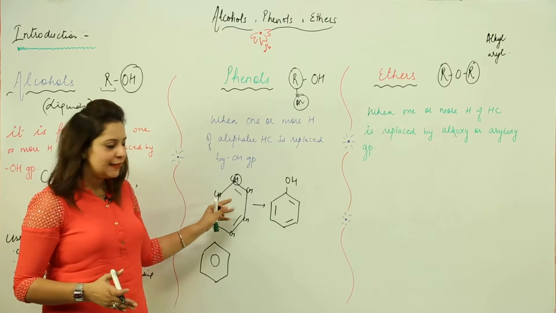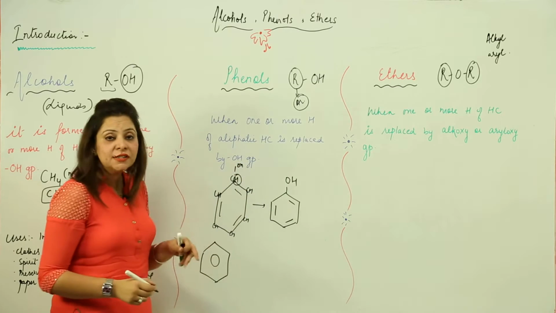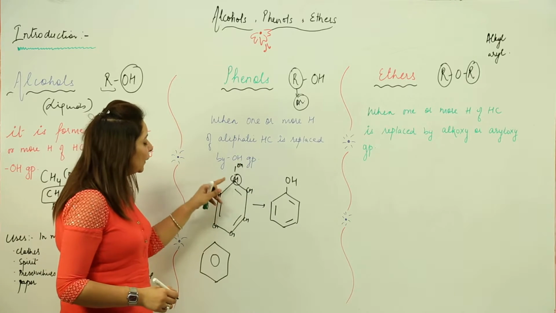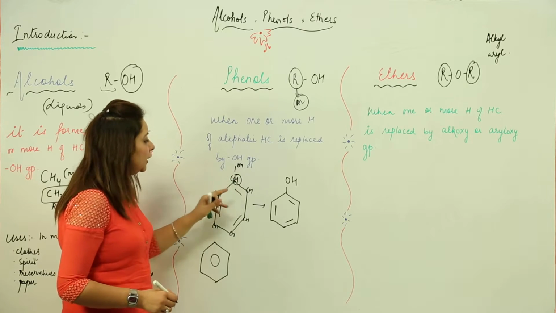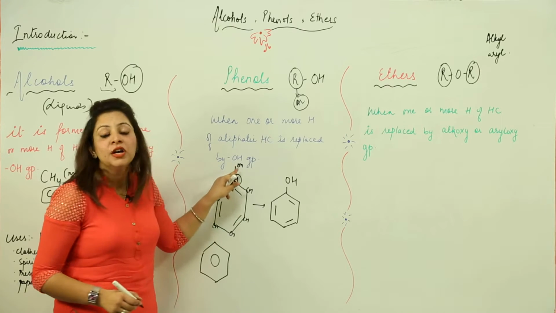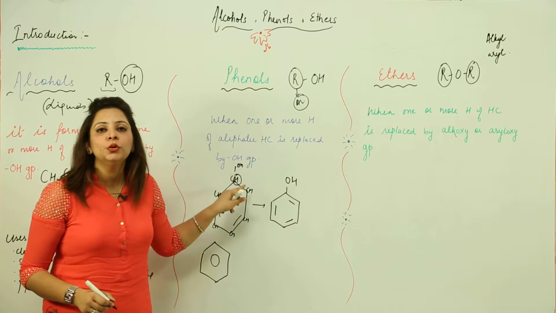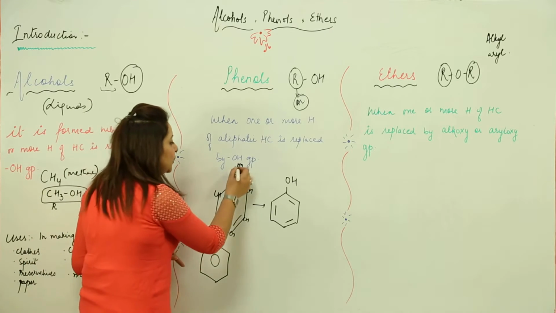So this is what I did, because I didn't add OH directly to the CH. If I would have done it like this, then you can see that the valency of carbon here is 1, 2, 3, and this is a double bond, so 1, 2, 3, 4 and 5. It becomes 5, and as we all know carbon is tetravalent, we need to satisfy only 4 valency, so actually this is wrong.